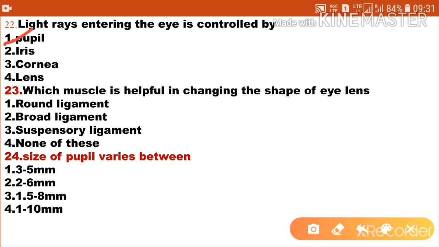Which muscle is helpful in changing the shape of the eye lens? Option 1 is round ligament, option 2 broad ligament, option 3 suspensory ligament, option 4 none of these. Option 4, none of these. Next question, size of pupil varies between option 1 3 to 5 mm, option 2 2 to 6 mm, option 3 1.5 to 8 mm, fourth option 1 to 10 mm. The size of pupil varies between 1.5 to 8 mm. So option 3 is the correct answer.